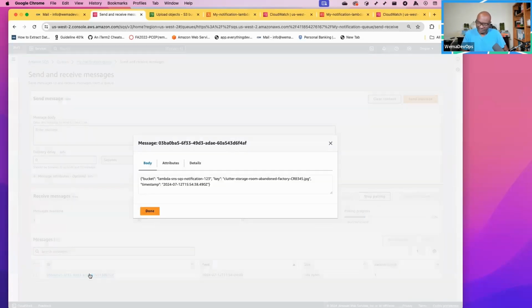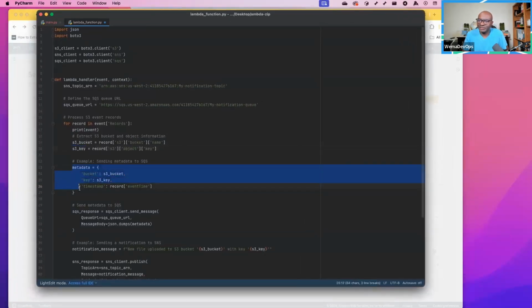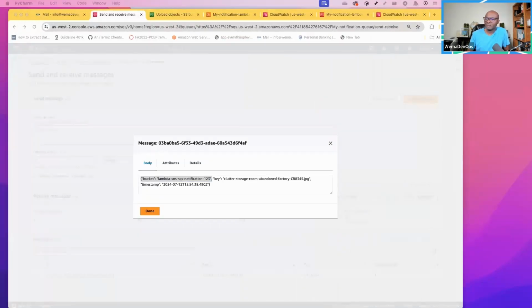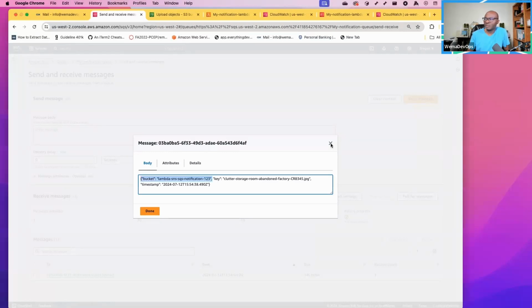If I open that message, again I will see what was sent, which is the metadata. The metadata was the bucket and the key, that is the name of the object that was sent, and the timestamp. This is what we send as metadata. We say bucket as a variable, then this is the S3 bucket, key is that, then timestamp is that. So this is the metadata that we are sending to the queue: the bucket, the key, and the timestamp. So this has been sent to the queue.